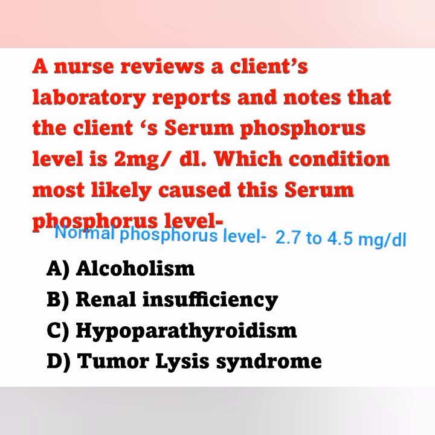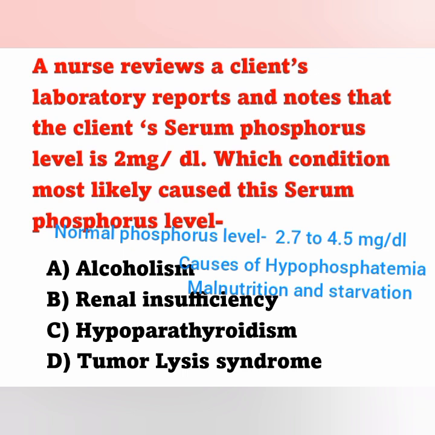Normal serum phosphorus is 2.7 to 4.5 mg per deciliter. If it is 2, it is below normal, that is hypophosphatemia. Hypophosphatemia means decreased serum phosphorus level.